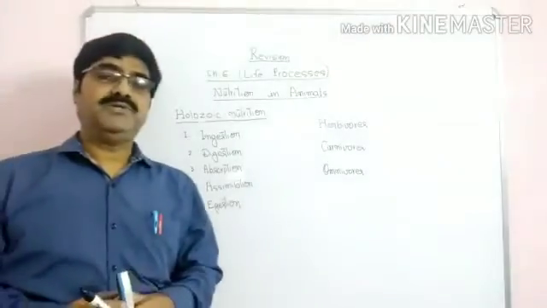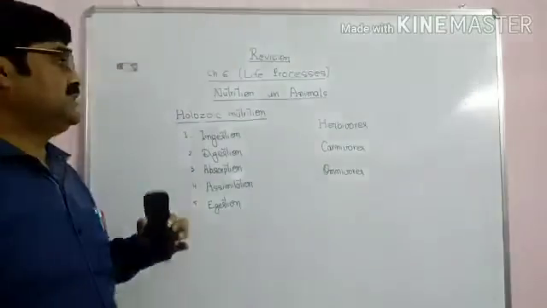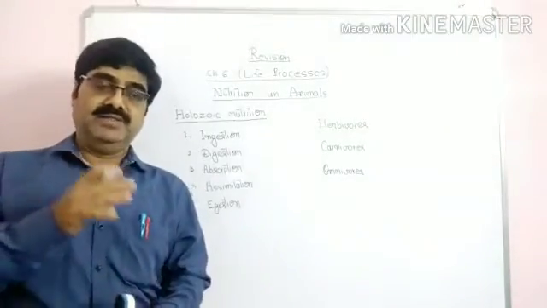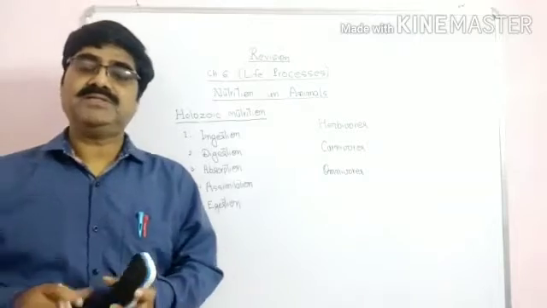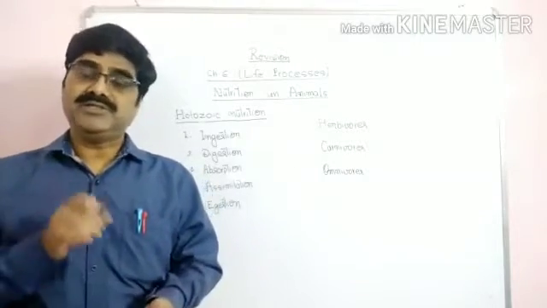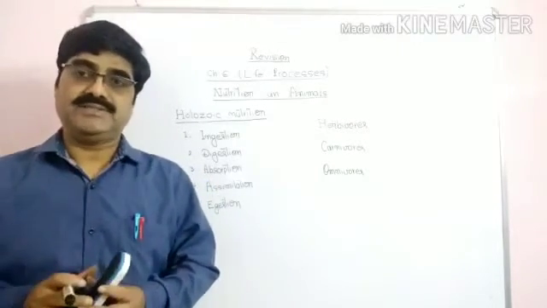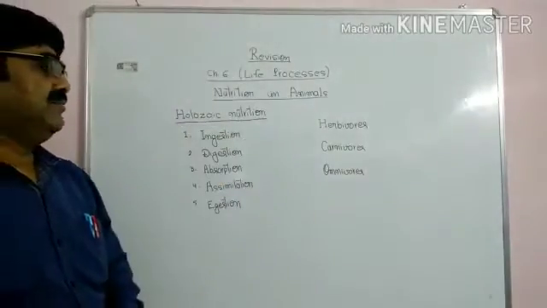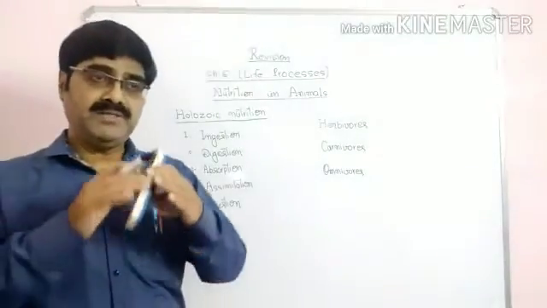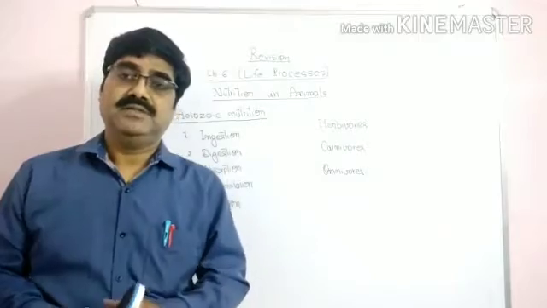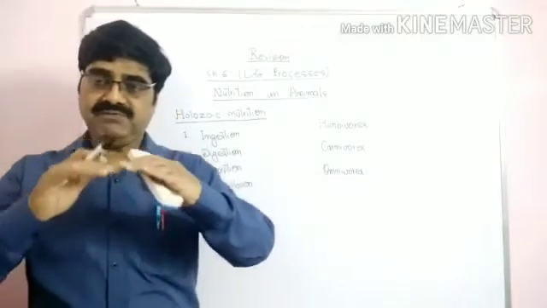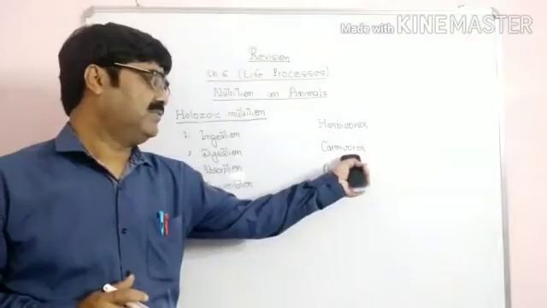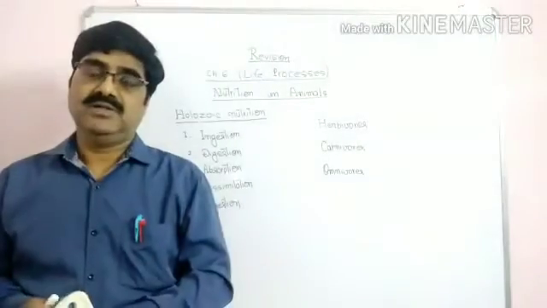And today in this video, we are going to discuss nutrition in animals. In the last video, we discussed nutrition in plants, photosynthesis. Today, let's start the nutrition in animals. On the basis of nutrition, the animals are classified into three categories: herbivores, carnivores, and omnivores.